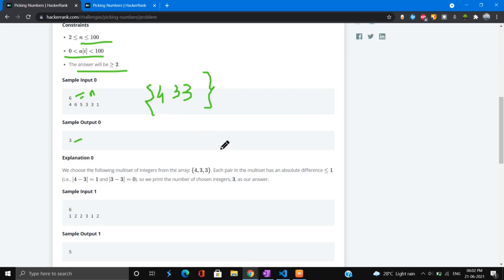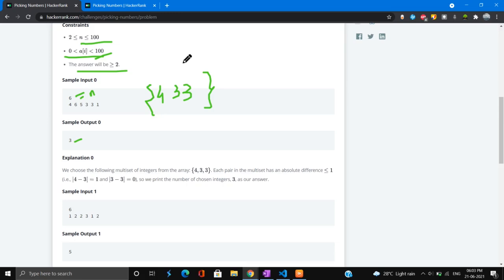So what will be our approach towards solving this question? First, we would find the frequency of all the elements which occur in the array. As we have seen, the maximum range of the numbers is at most 100. So we will make a frequency array, or a vector in C++, of size 100, and firstly we will initialize all its elements to 0. Then we will traverse the array and increase the frequency of the elements.